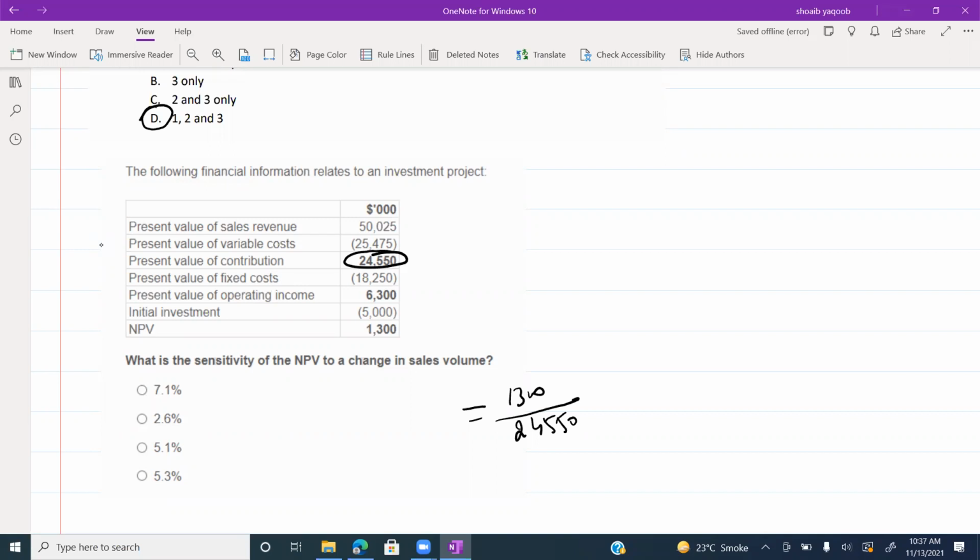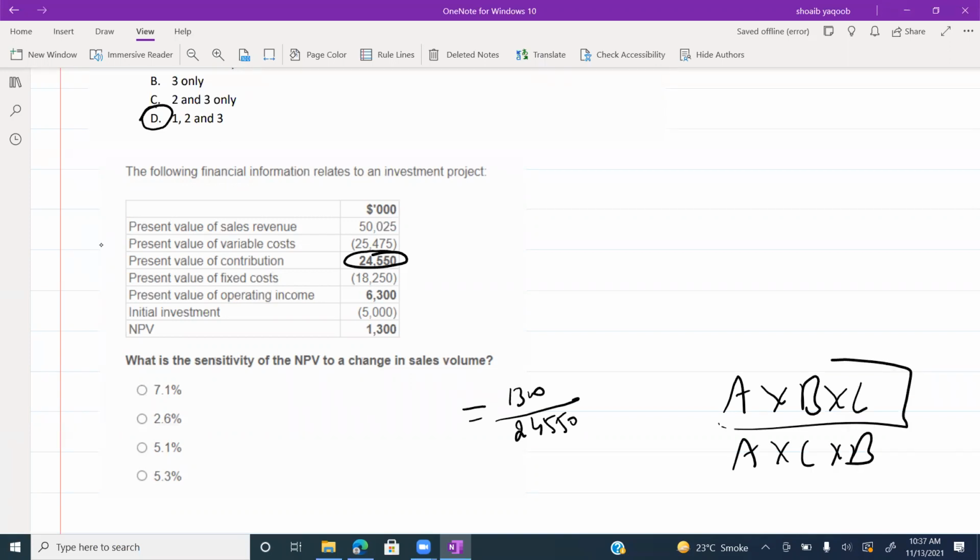First of all, you will take the after tax value, then you will take the present value. But it is quite okay, you can take the present value, then after tax, because in both cases you have to multiply. It is as good as A into B into C, like A into C into B. So both are correct. It's up to you. So guys, the answer of this question is D.